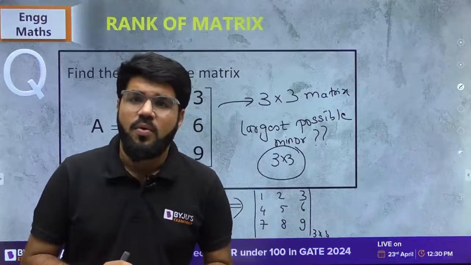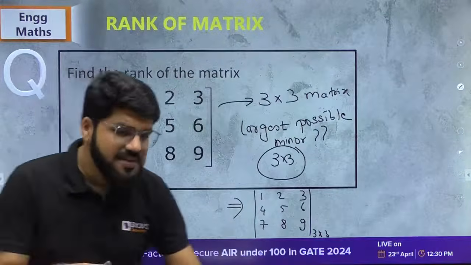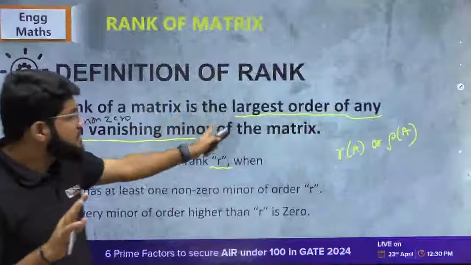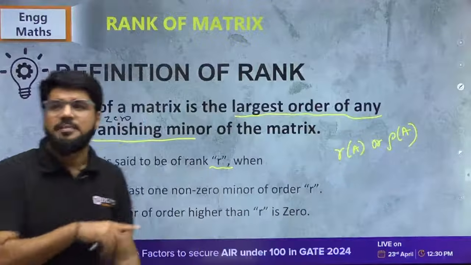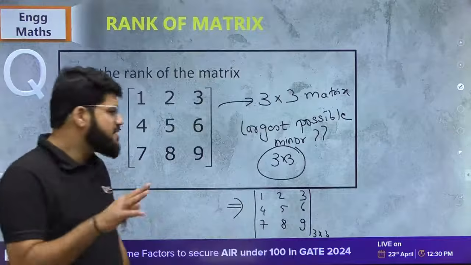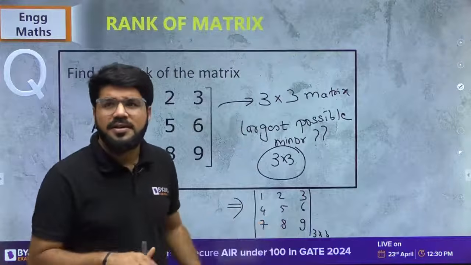Now, whether it is 0 or non-zero. Next question. What is the rank? Rank is the largest order of any non-zero, non-vanishing minor of the matrix. So is this given minor 0 or non-zero? Let's calculate this determinant. Na?